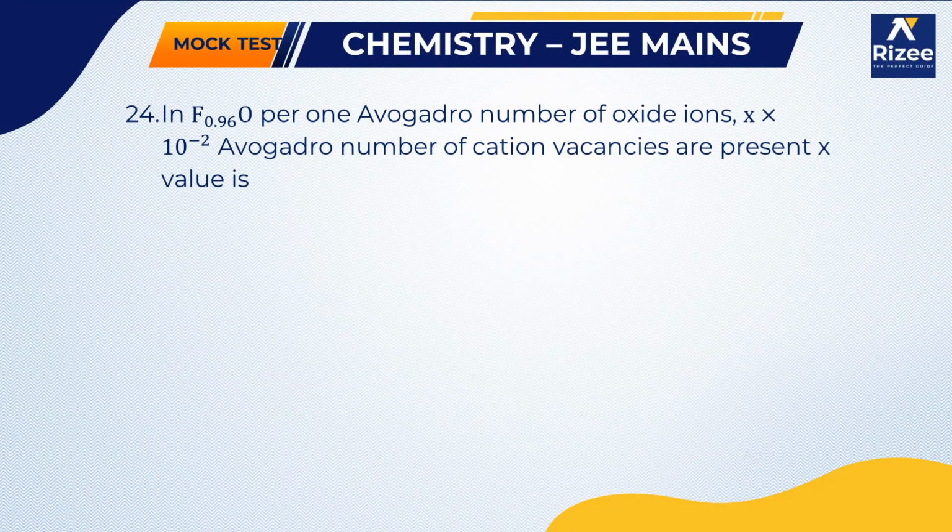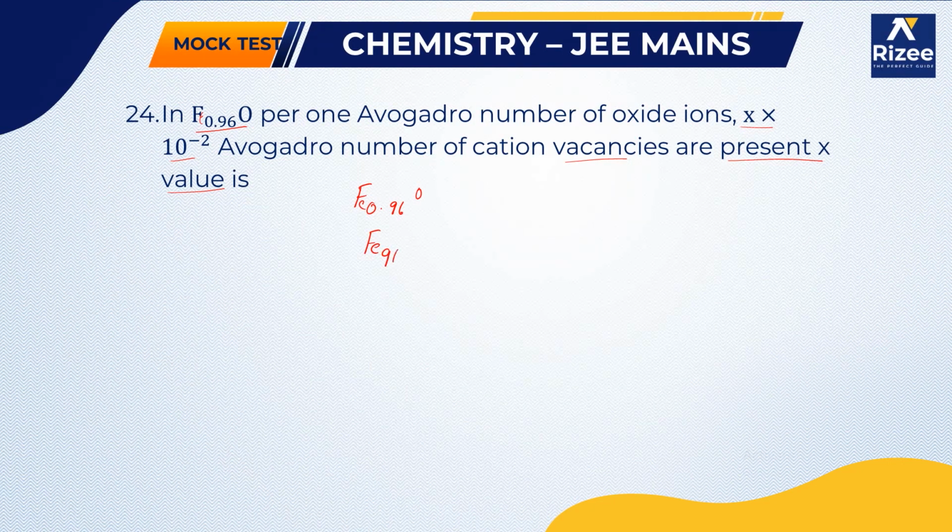Okay, so moving on to the next question. So this is Fe. In Fe 0.960 O, per 1 Avogadro number of oxide ions, x into 10 power of minus 2 Avogadro number of cation vacancies are present. So what is the x value? Fe 0.960 O, we can write this one as